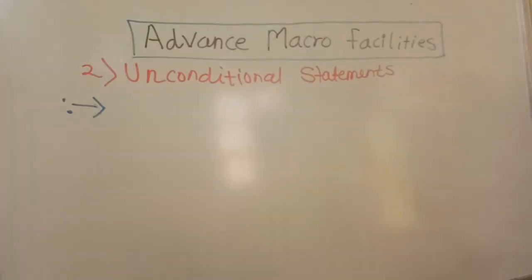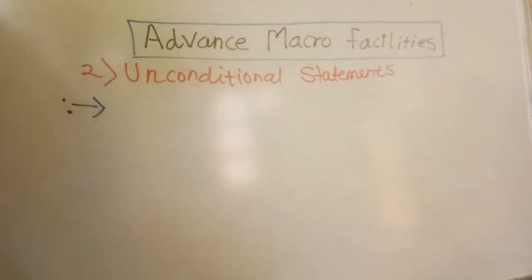In this video, we will see the next mechanism of the advanced facilities of the microprocessor, and that is the unconditional statements. What is the unconditional statement? This contains the unconditional jump instruction. What does it indicate to us?